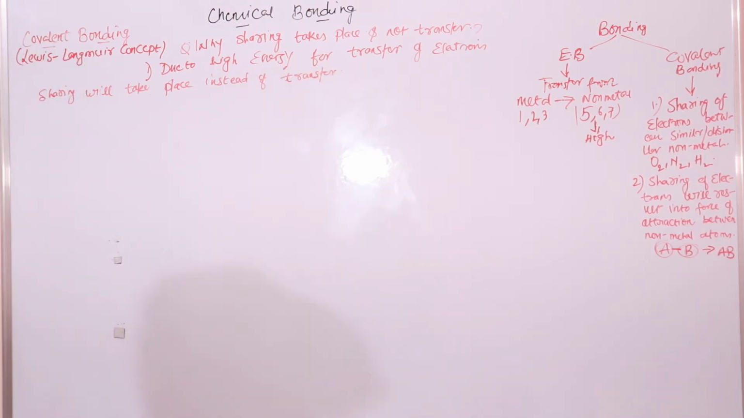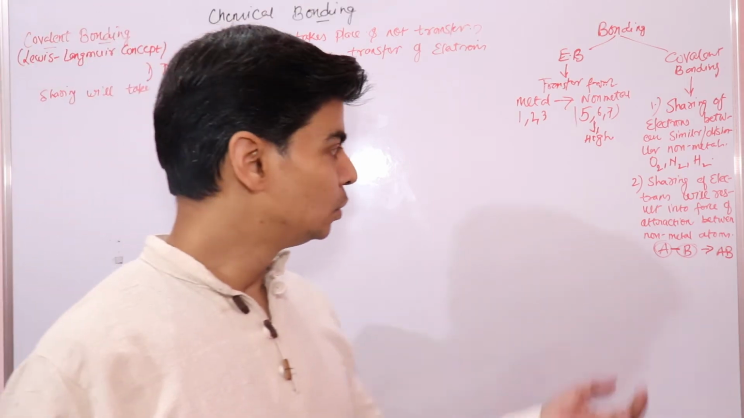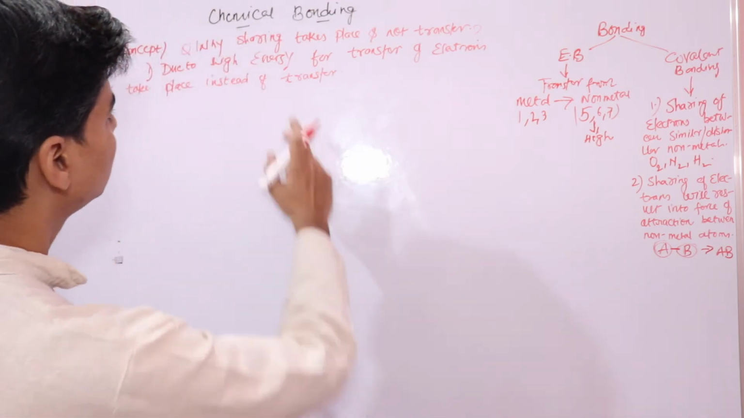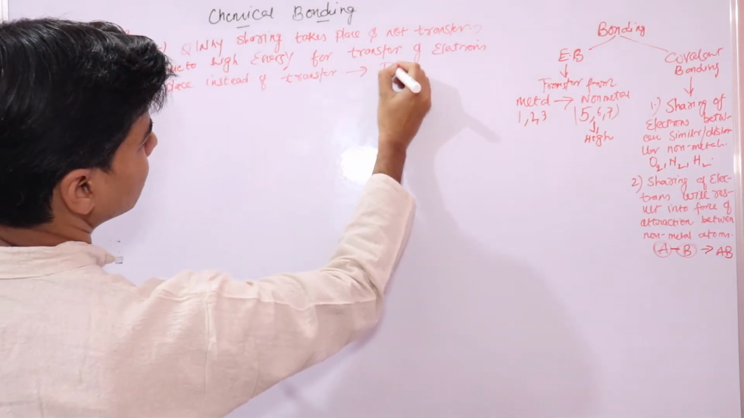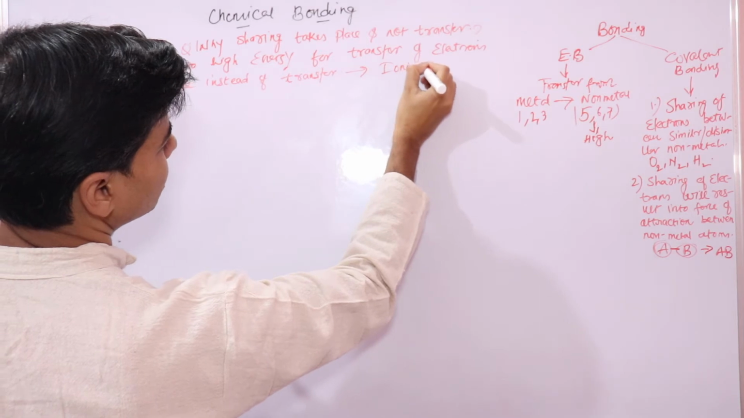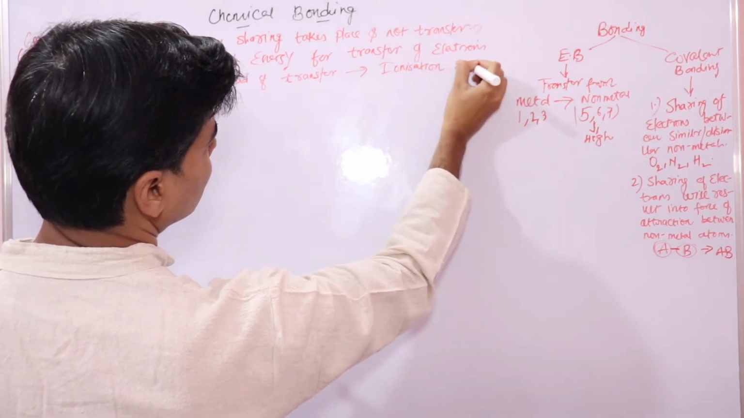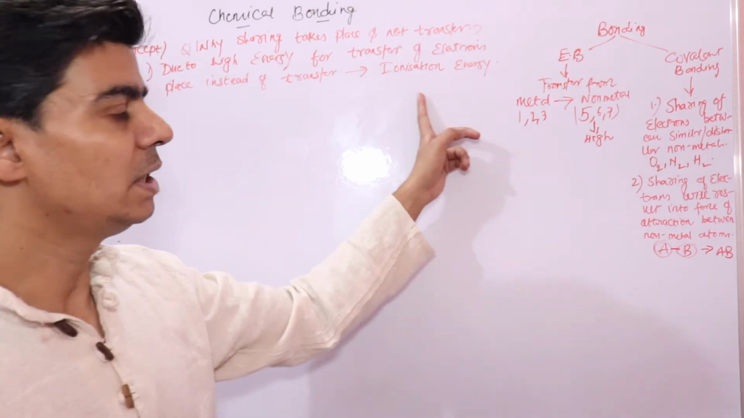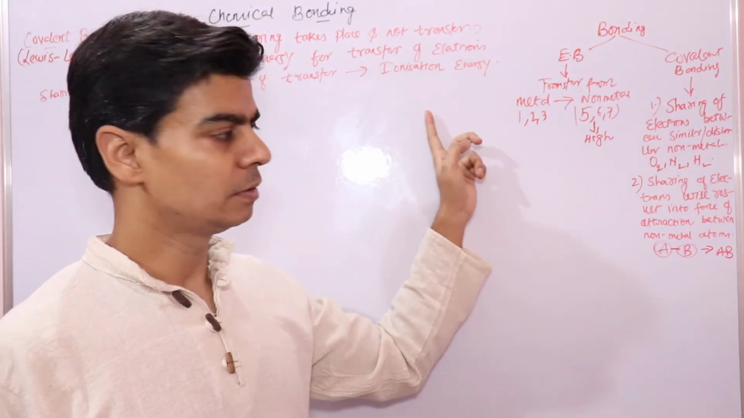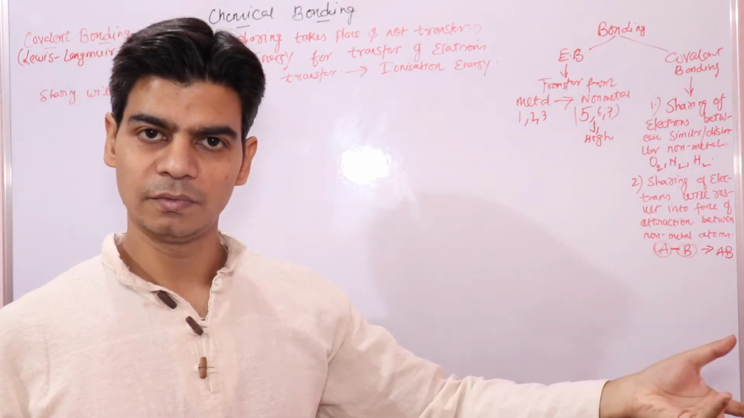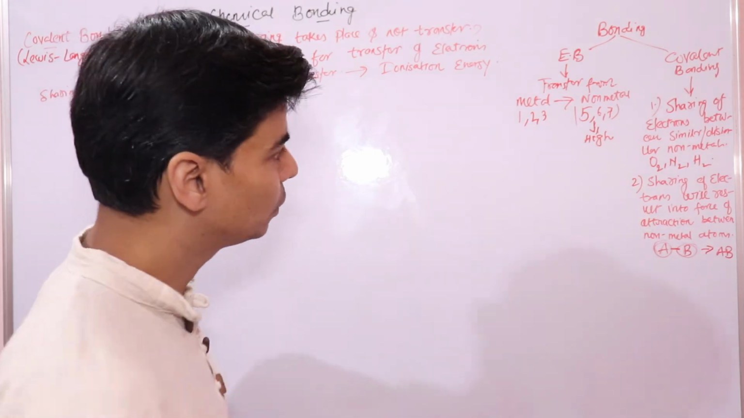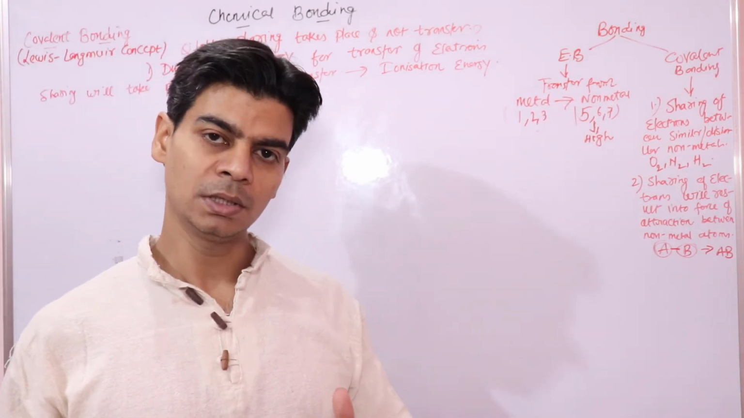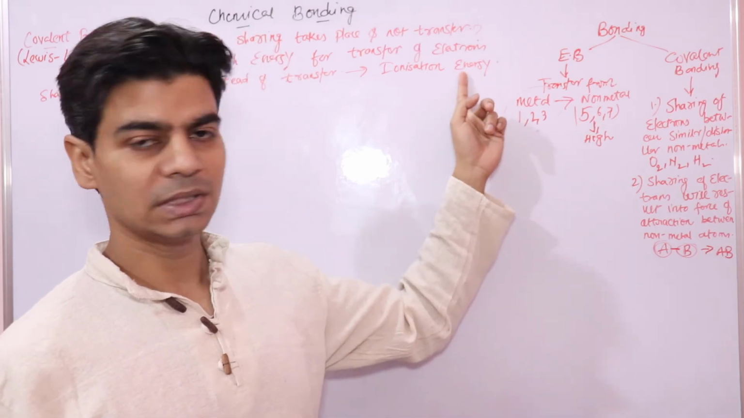And what do we call this energy, the energy required to remove electrons from the outermost orbit? We call this energy ionization energy or ionization potential. So that means non-metals have high ionization energy, due to which sharing of electrons will take place, not transfer of electrons. We know that if you want to transfer an electron from a metal atom, you need to give energy equal to the ionization energy.